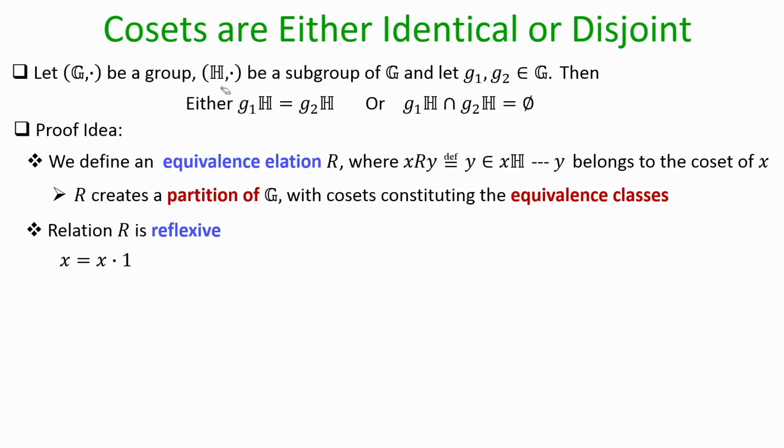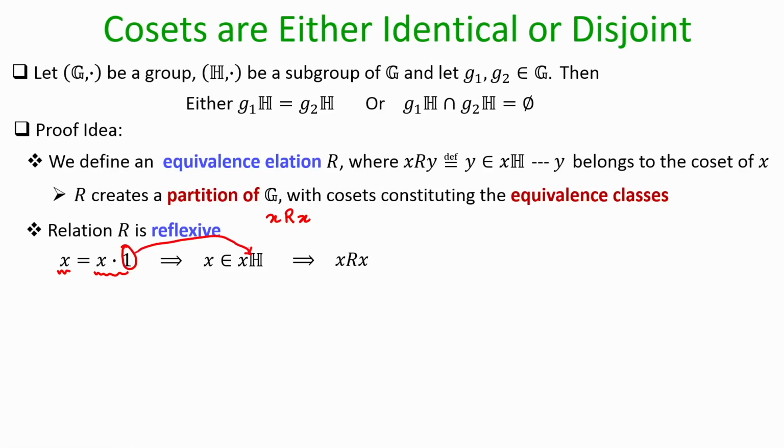So, let us first prove that the relation R is reflexive. That means, we have to prove that every x is related to itself. That means, we have to prove that every x is always present in its left coset, where x is an element of your parent group. So, this simply follows from the fact that x is always the result of the group operation being performed on x and the identity element, and this identity element is of course an element of your subset H, because H is a subgroup.